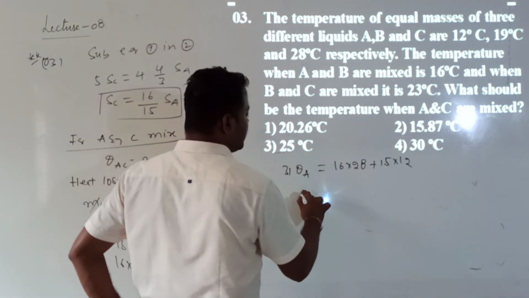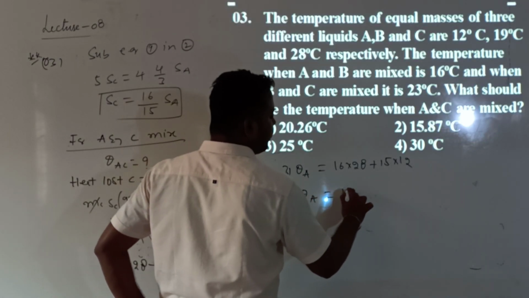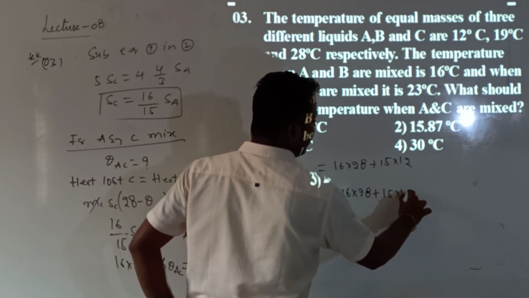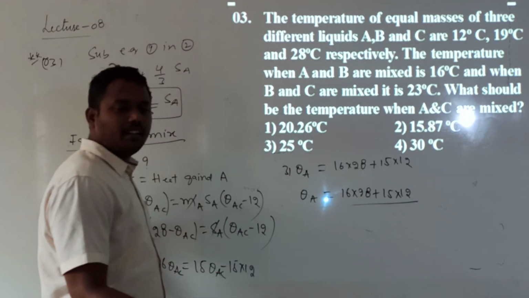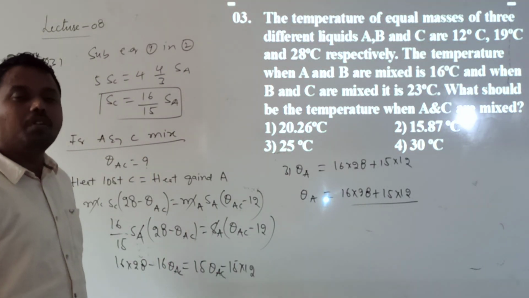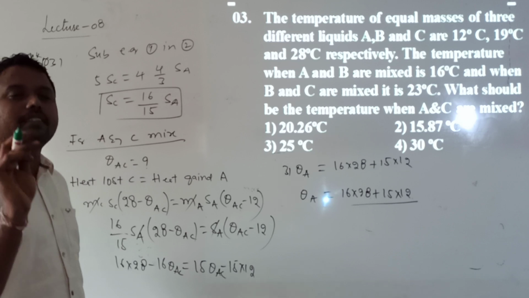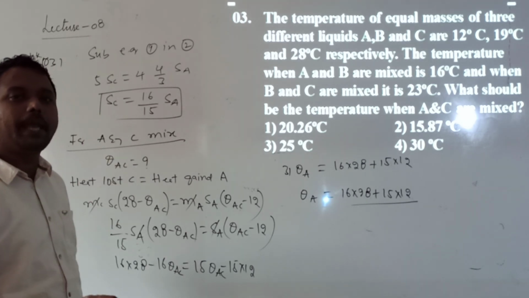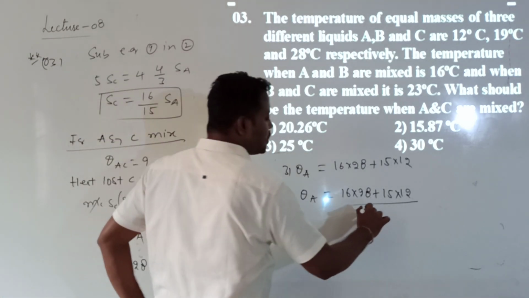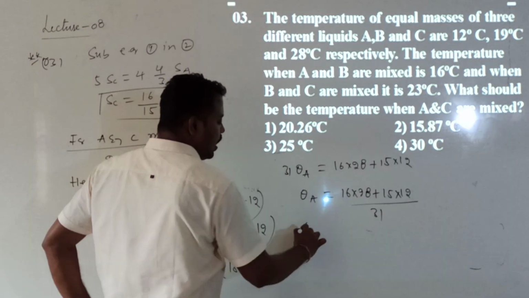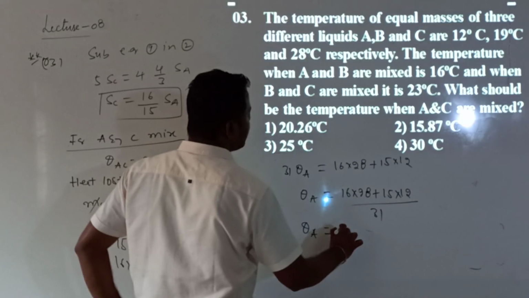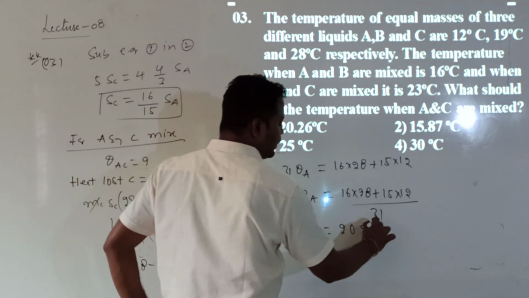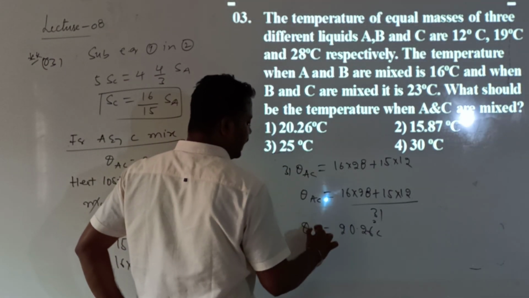So you do the simplification, then the theta AC value will be given by 16 into 28 plus 15 into 12. Can you do the multiplication now, or can I do it? Always remember, maximum 95% of all calculations should be done manually. Now divide by how much? 31. After simplification we get the answer, that is 20.26 degrees Celsius. This is the value of theta AC.